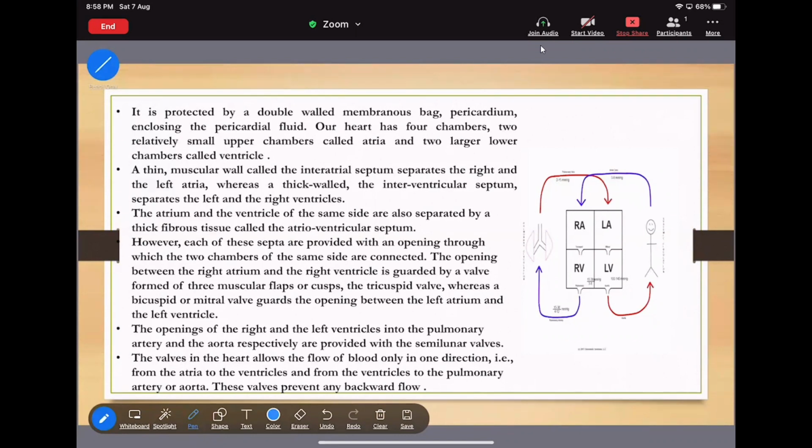These three valves allow the flow of blood only in one direction, that means unidirectional, from the atria to the ventricle or from the ventricle to the pulmonary artery. The valves prevent any backward flow. Always remember, the valves are unidirectional, so they always prevent any backward flow.